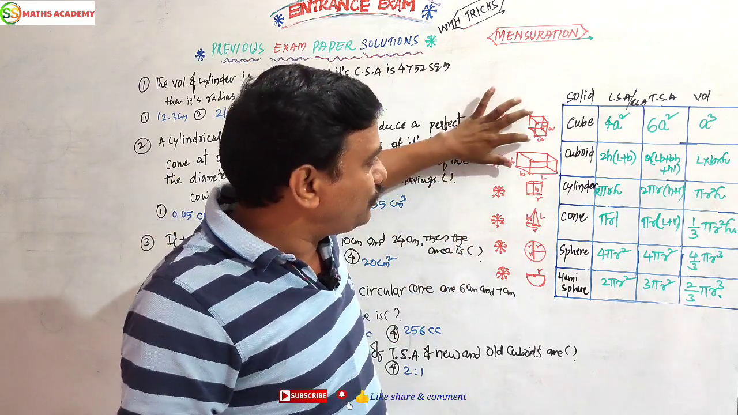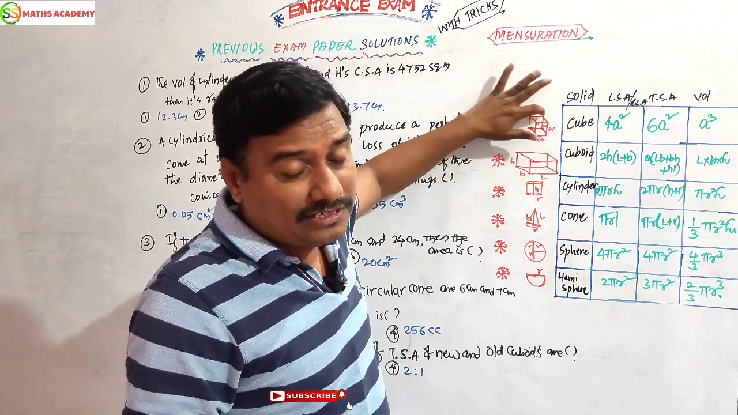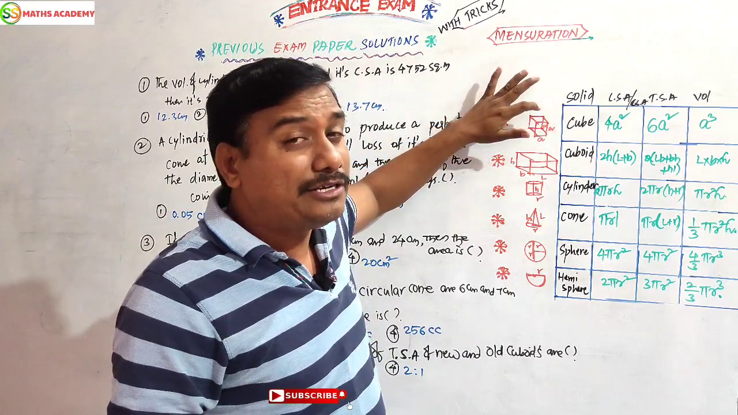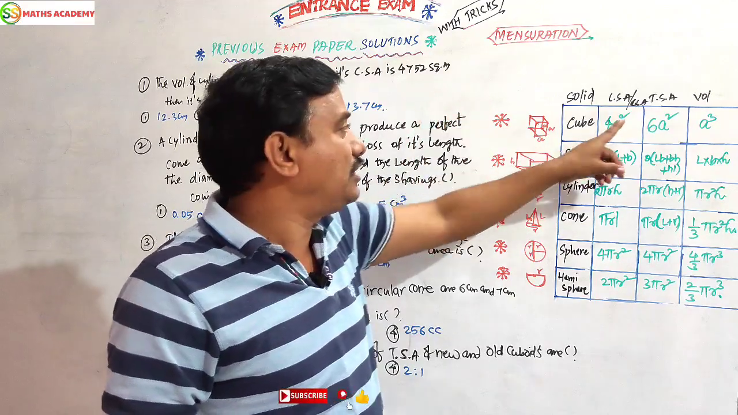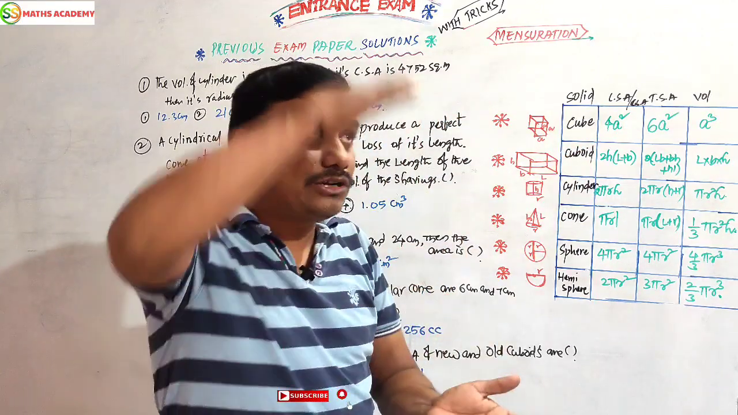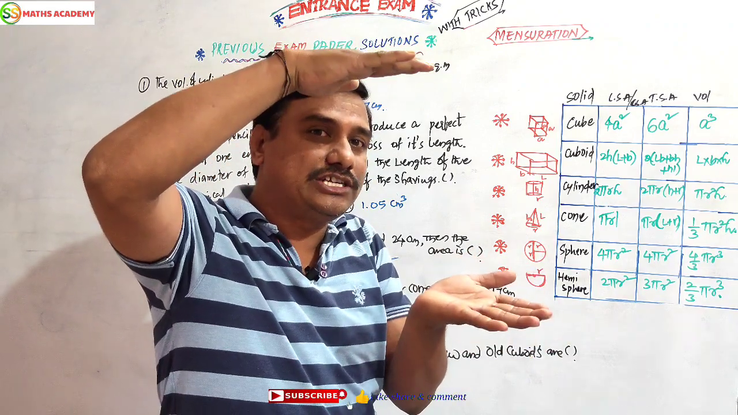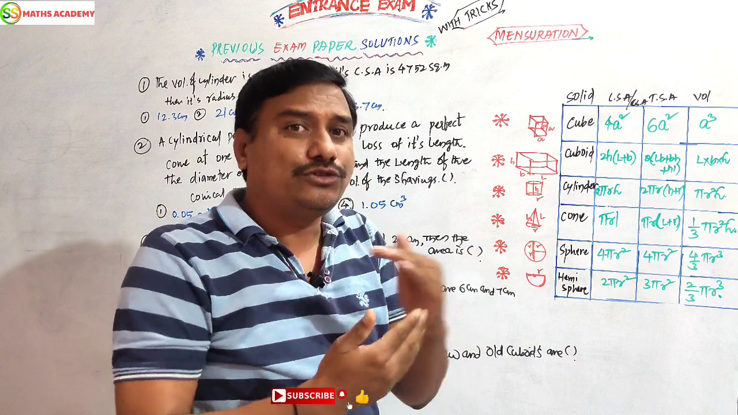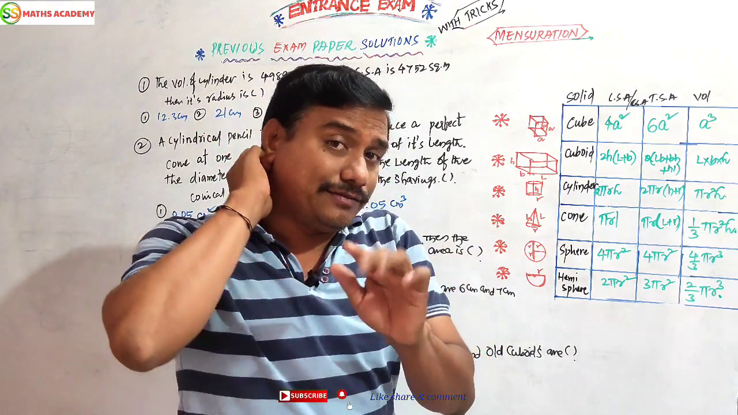If you know the diagram, the front side is like a perimeter, like a square. Perimeter of a square is 4a, multiplied with height a: 4a into a is 4a square. Now top and bottom you should add: a square plus a square is 2a square. 4a square plus 2a square, 6a square will come. Easy to remember the formula. Of course, you already practice it, and this content will be in your mind.